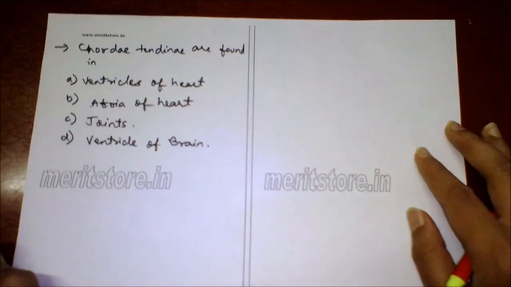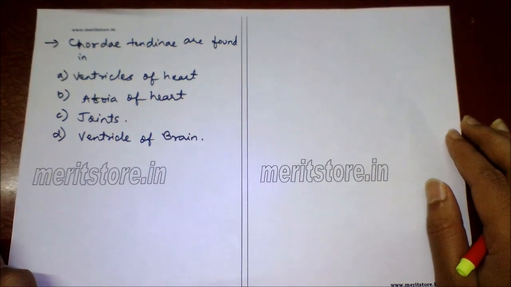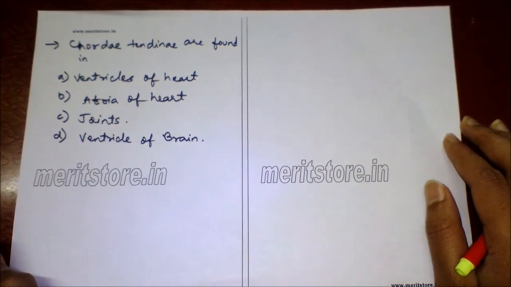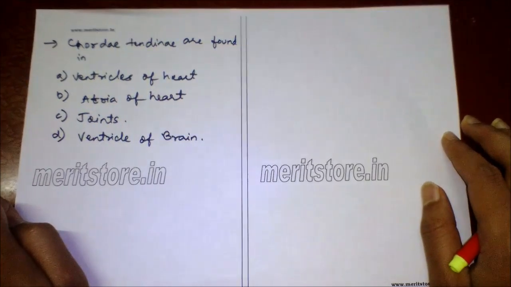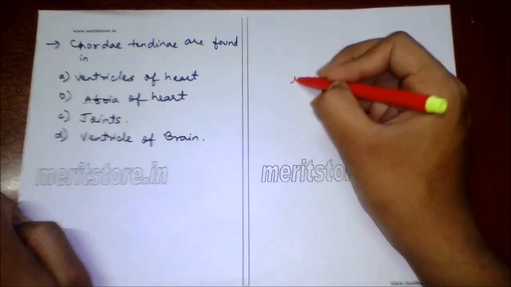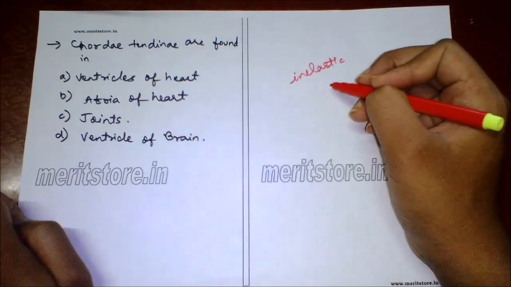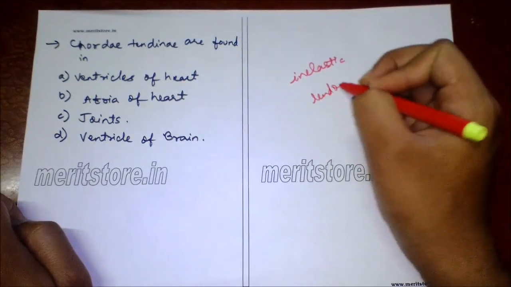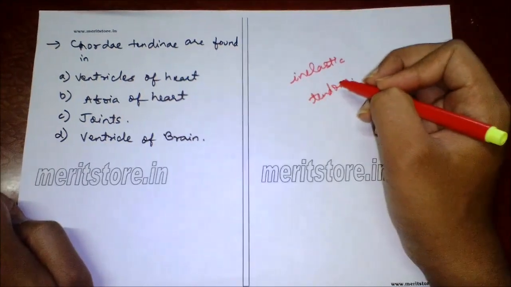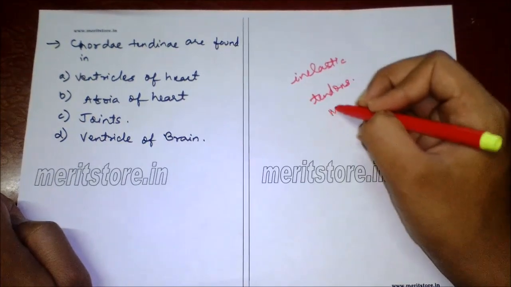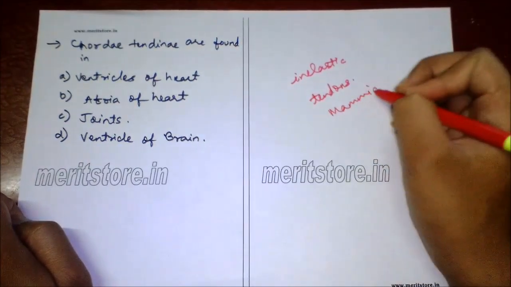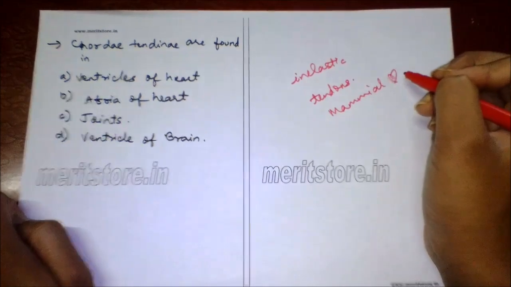Chordae tendineae are found in A. ventricles of heart, B. atria of heart, C. joints, D. ventricle of brain. So chordae tendineae are numerous strong inelastic thread-like tendons which connect muscle to muscle, present in ventricles of only mammalian heart, mostly in the ventricles.